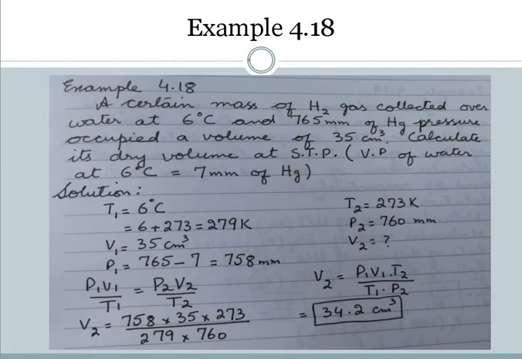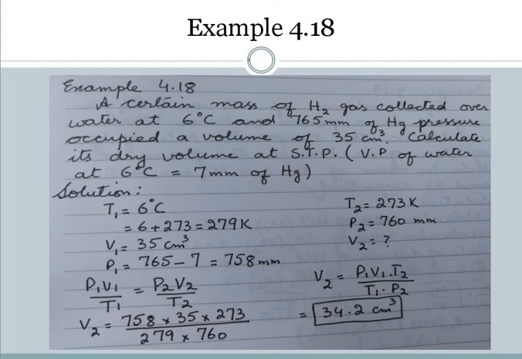Next is example 4.18. A certain mass of hydrogen gas collected over water at 6 degrees centigrade and 765 millimeter of mercury pressure occupied a volume of 35 centimeter cube. Calculate its dry volume at STP. Now they have mentioned dry volume. If you remember, whenever we collect any gas over water, along with that gas there are certain water vapors also present.